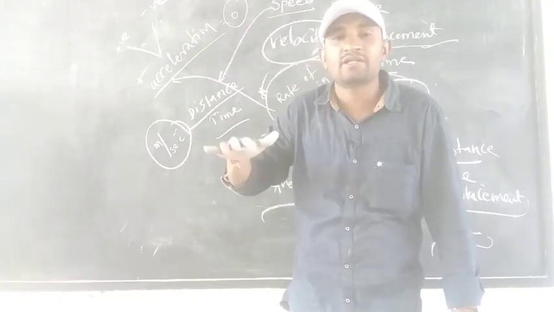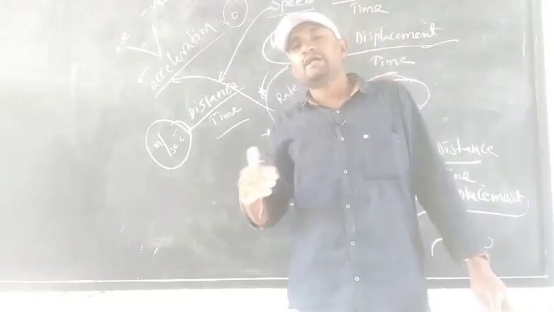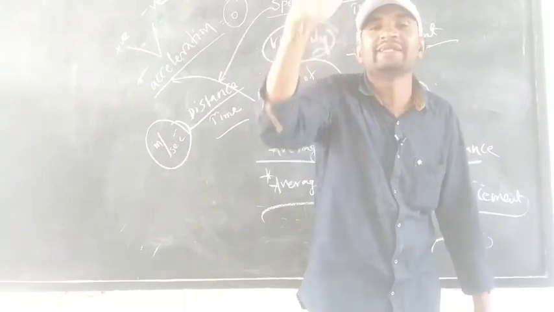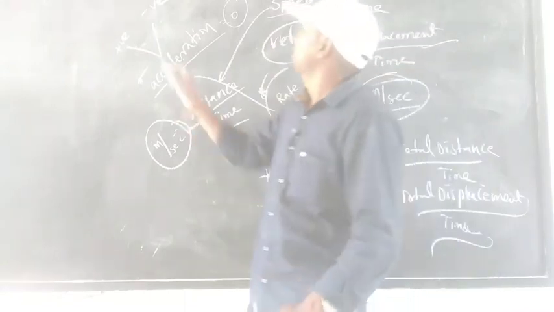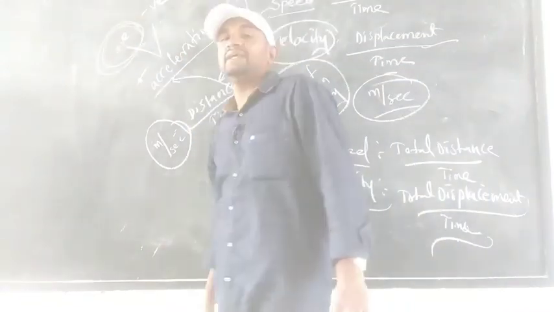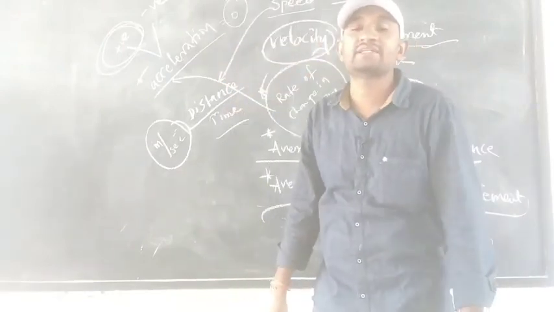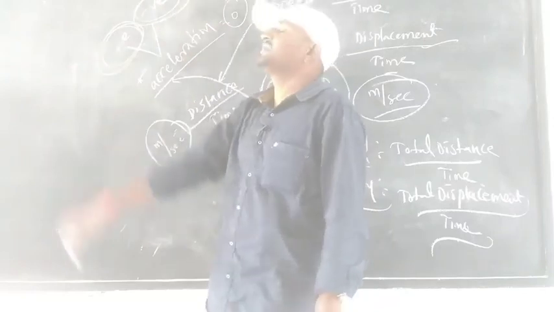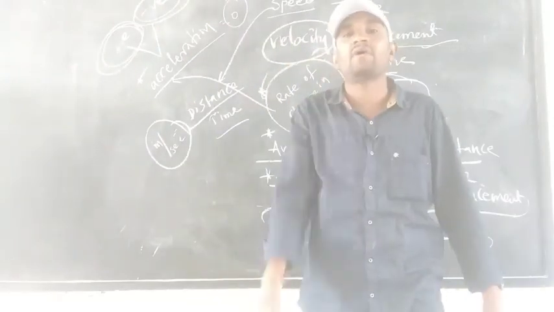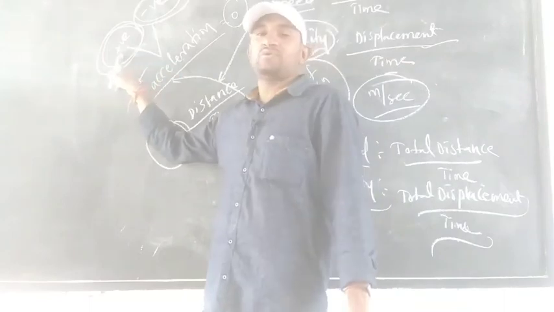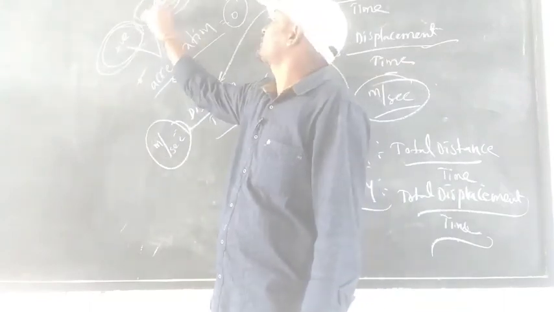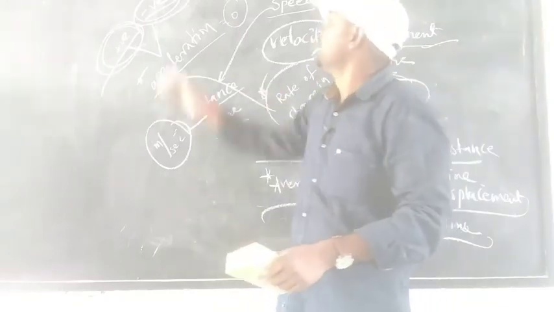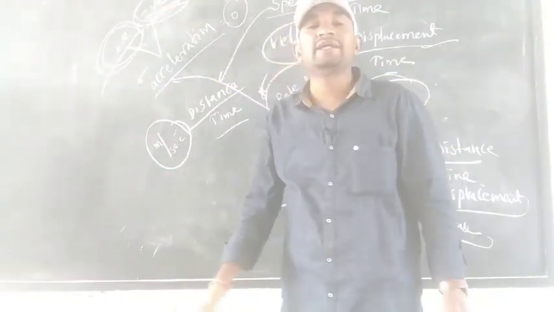Its velocity gradually increases as it moves. If the velocity is gradually increasing, we consider it positive acceleration. If the velocity is gradually decreasing, we consider it negative acceleration.